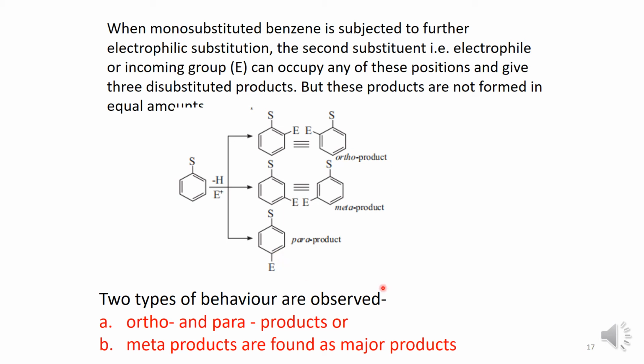If the substitution is happening on the ortho position, the products are ortho products. If the substitution is in the meta position, the products are meta products. And if the substitution is in the para position, the products are para products. Two types of behaviors are observed. Either the substitution happens to give you ortho and para products, or the substitution gives you meta products, which are the major products.